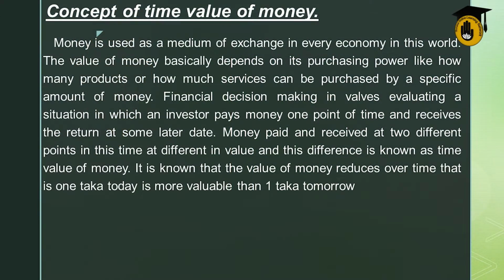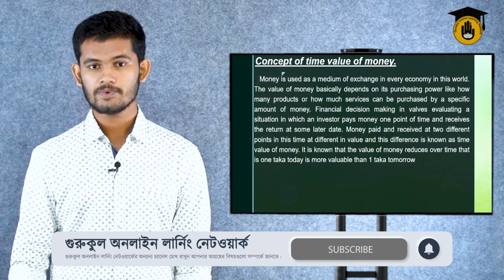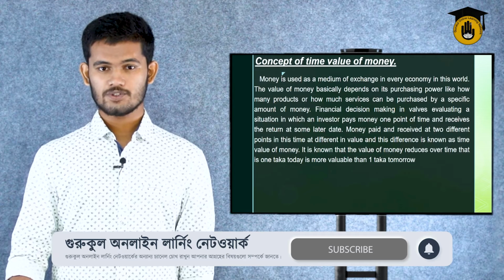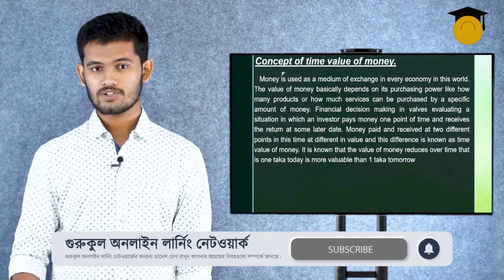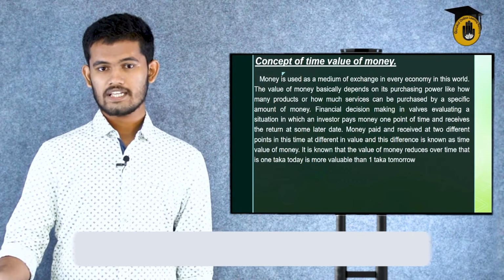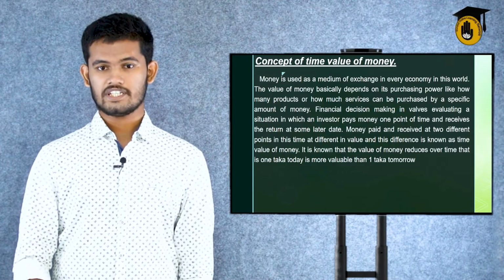Money is used as a medium of exchange in every economy in this world. It's known to all of us. It's very basic. The value of money basically depends on its purchasing power, like how many products or how much services can be purchased by a specific amount of money. For example, suppose you have a 5 taka note and a 1000 taka note. If you go to a grocery shop and give the shopkeeper a 5 taka note, you can barely purchase a candy or a candy bar. But if you have the 1000 taka note and provide it to the grocer, you can almost buy any kind of product in that particular grocery shop. So the value of money differs over there.